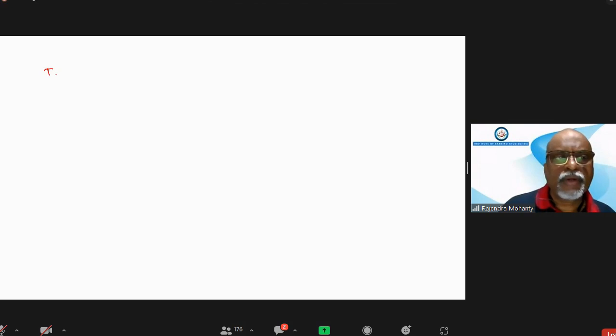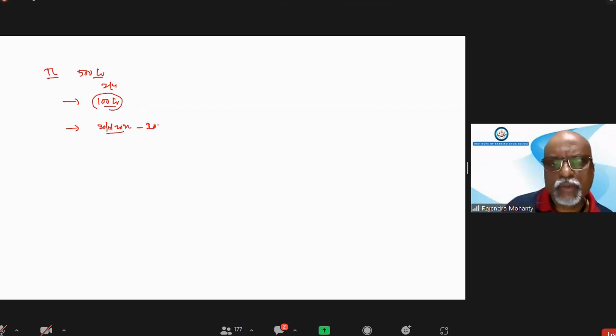Suppose a term loan has been sanctioned for 500 crore. Today the balance is say 100 crore. You are taking this balance because the outstanding balance as on say 2nd of April is this much. Now within 31st November 2022, another 200 crore will be disbursed.